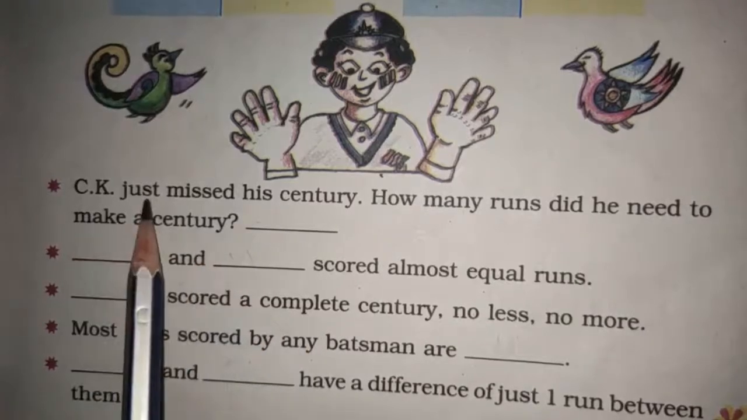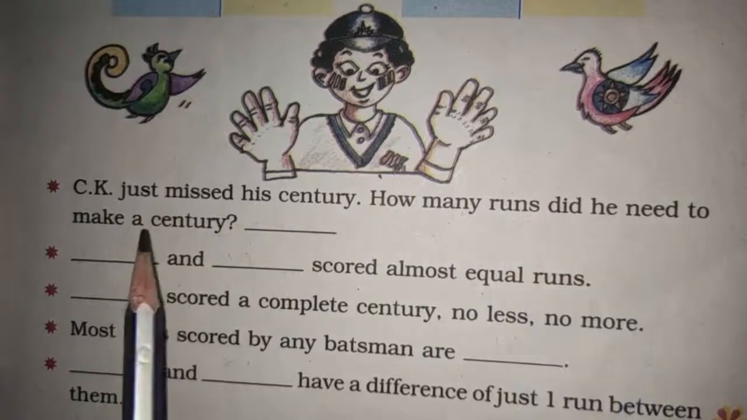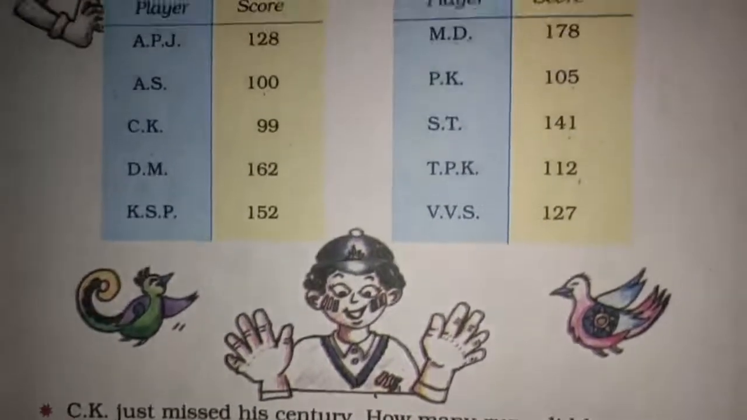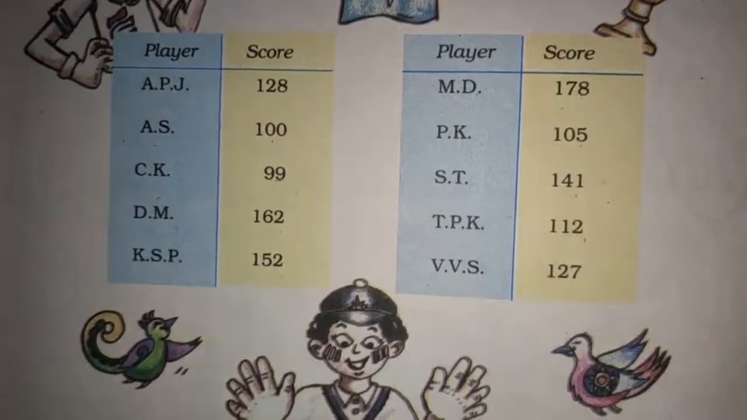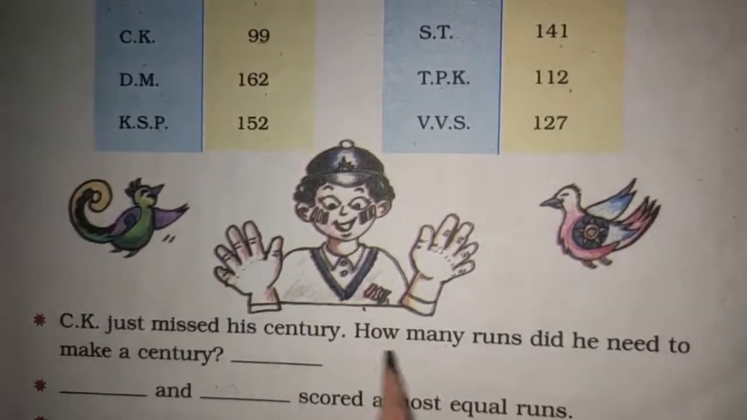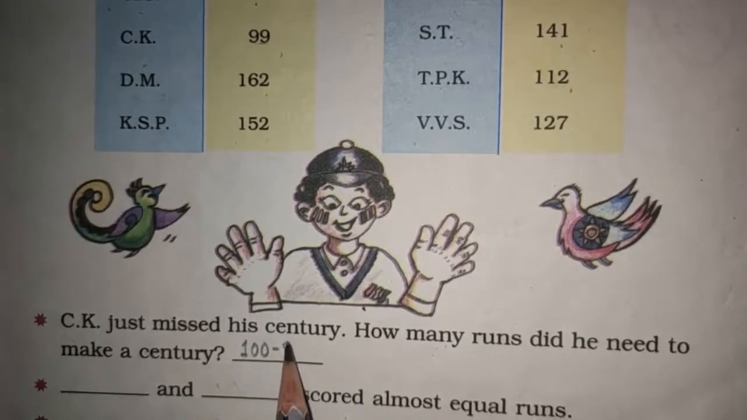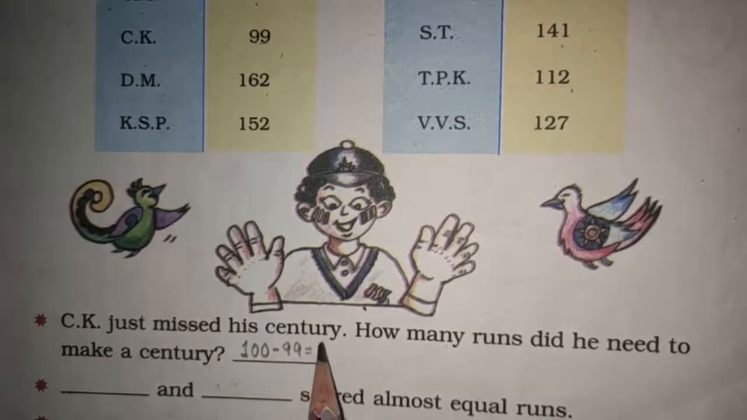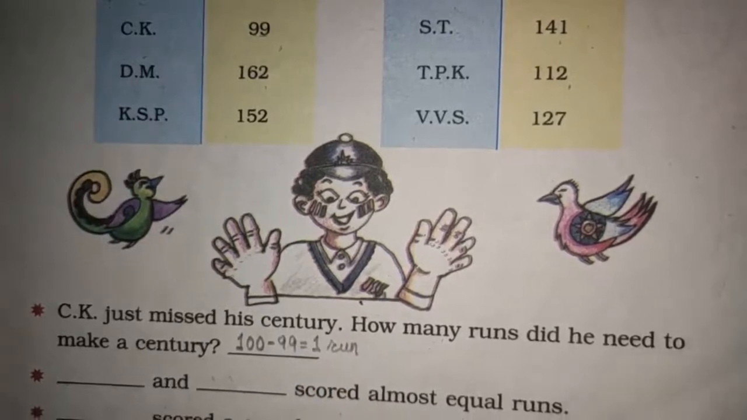CK just missed his century. How many runs did he need to make a century? So CK is the player who missed his century. See, CK has scored 99. So how many runs does he need? He needs 100 minus 99. That is, he needs only 1 run. So you will write 100 minus 99, 1 run.